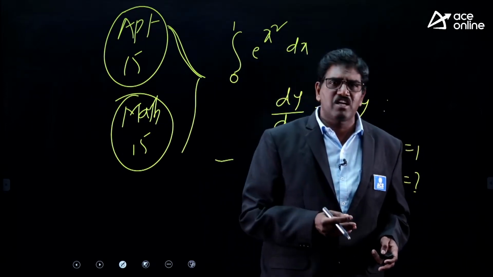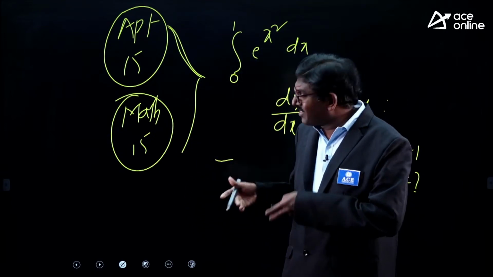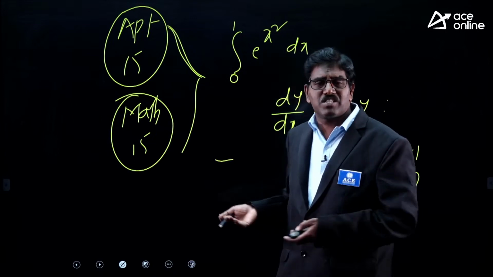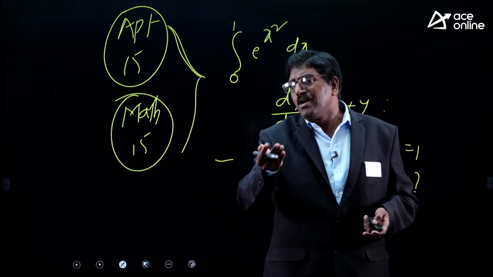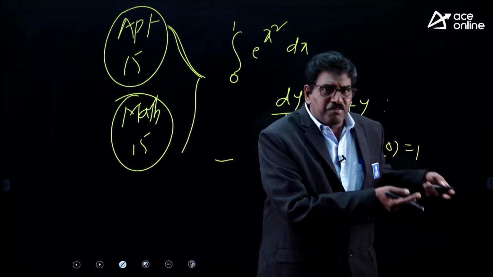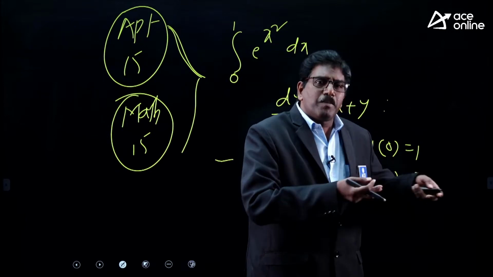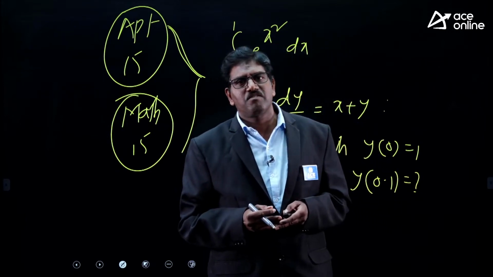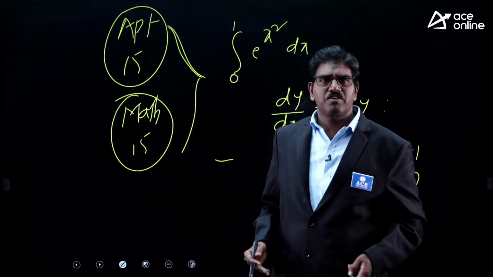In electrical networks, second order differential equations are required. They are used in signals and control systems, in vibration, and particularly in fluid mechanics in mechanical engineering. In fluid dynamics, differential equations are required. In vibration of strings, differential equations are required. In stream flow and potential flow, differential equations are required.